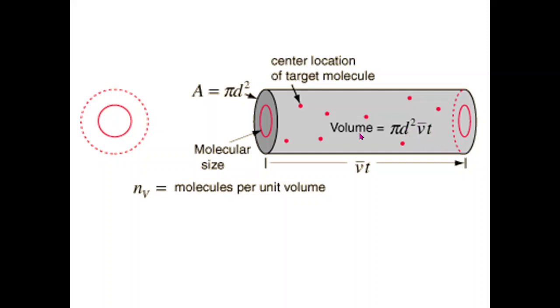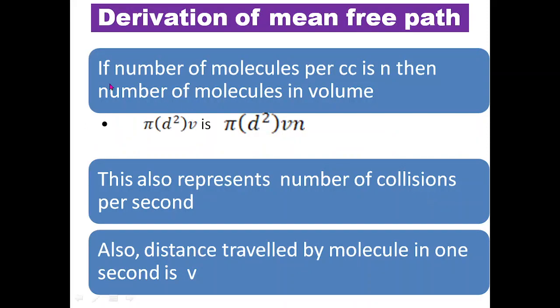Therefore, the volume covered in time t is pi d square v t. And if you consider the volume covered in 1 second, that will be equal to pi d square v. And if the number of molecules per cc in this volume is n,